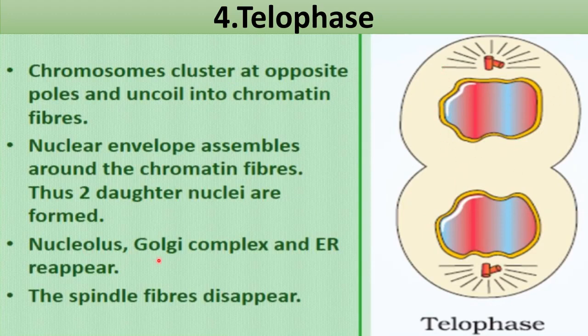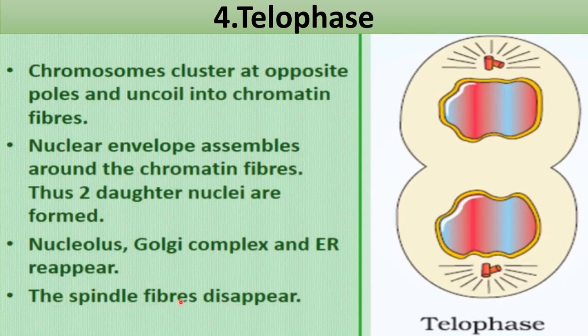And one more thing that occurred during the prophase was disappearance of the nucleolus, Golgi complex and endoplasmic reticulum. So it will also be like opposite. So these will also reappear during telophase.